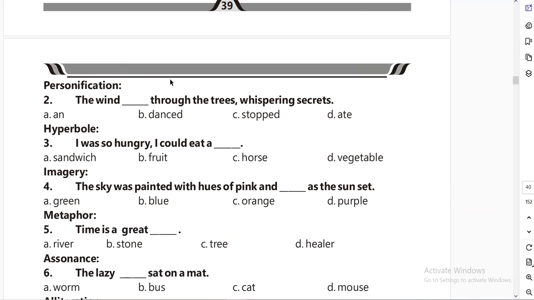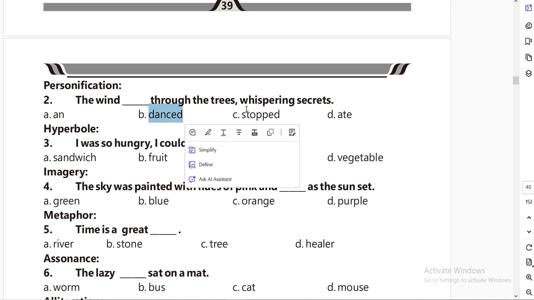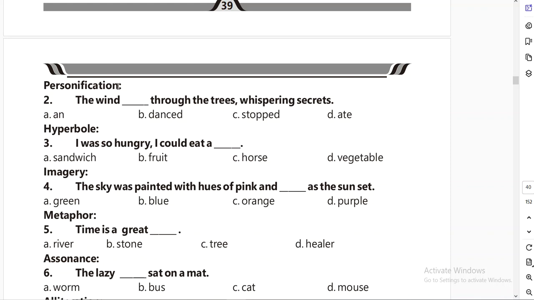Personification, example we have to find out. The wind danced through the trees whispering secrets. Okay, the wind danced, stopped or ate? Obviously danced. The wind danced through the trees whispering secrets. So it's a perfect example of personification. The wind is whispering like human beings, the wind is dancing like human beings.